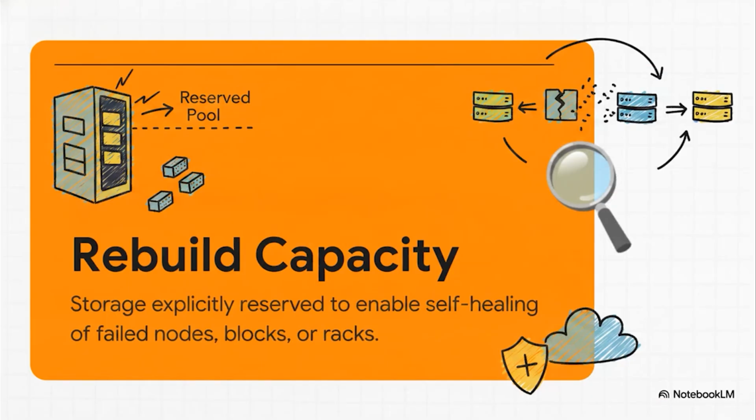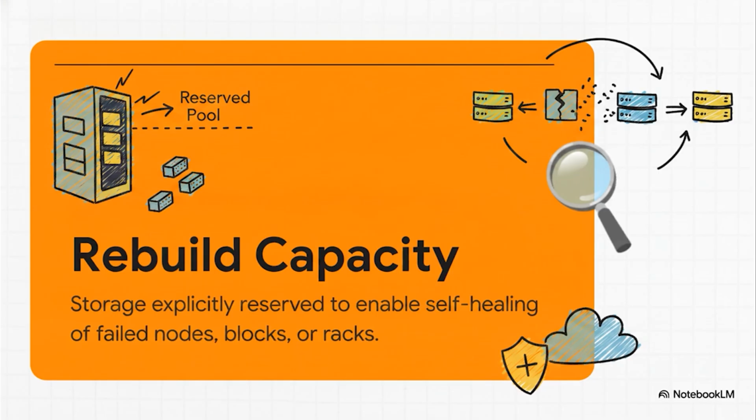Rebuild capacity reservation is basically storage capacity that is explicitly held back from your usable pool. When you toggle on the Reserve Rebuild Capacity option in Prism Element, the system actively subtracts that required capacity from your available storage. This is the magic that enables self-healing.